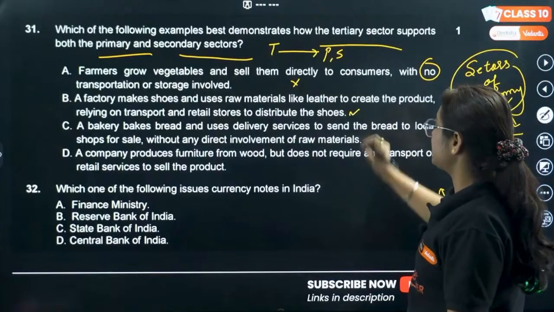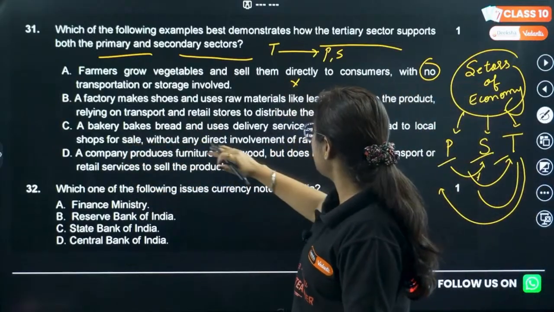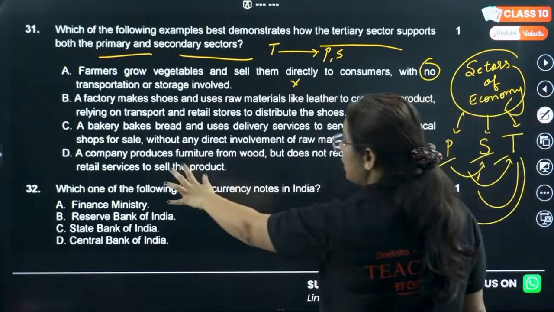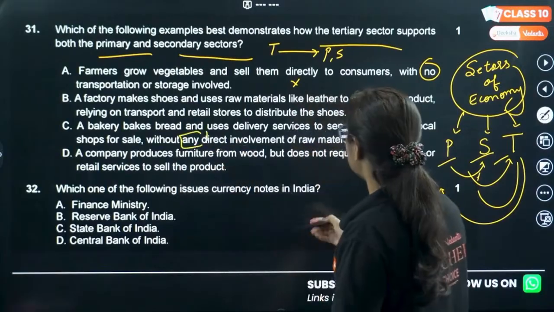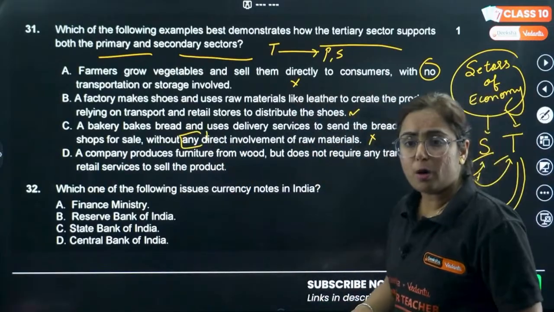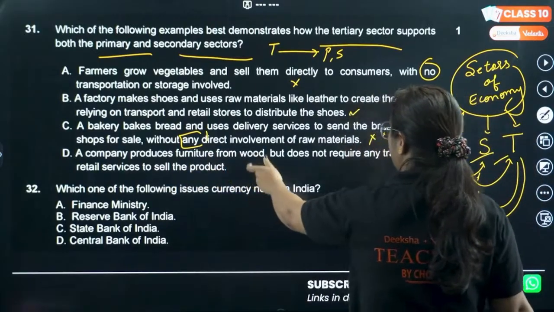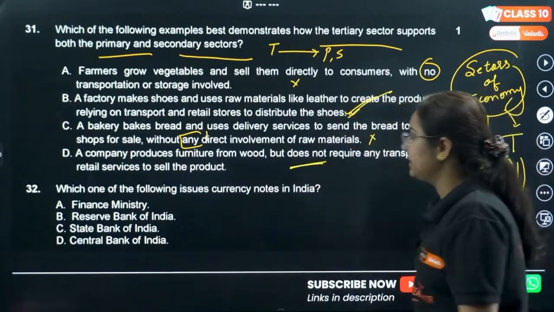It can be option B. C, a bakery bakes bread and uses delivery service to send the bread to local shops for sale without any direct involvement. How can it be possible? They need the raw material. D, a company produces furniture from wood but does not require. Arey bhai, B is the correct answer.